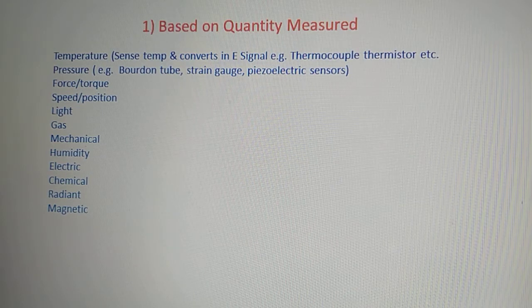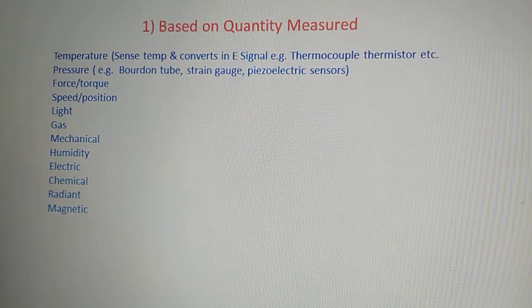Second is pressure. Pressure is a physical quantity which is measured, right? Examples of this kind of sensor are the Bourdon tube, strain gauge, piezoelectric sensors, etc. Let's take the example of a piezoelectric sensor. What does this piezoelectric sensor do?